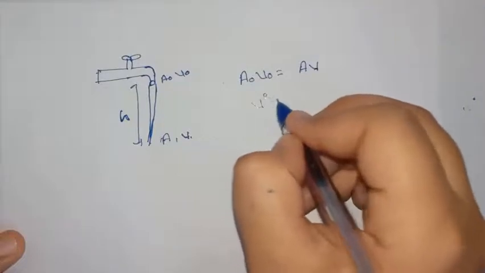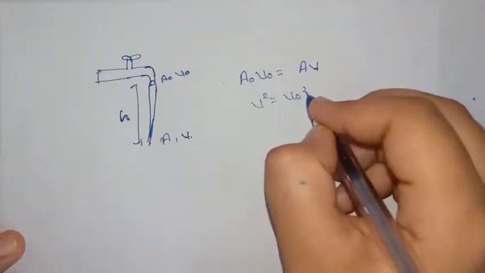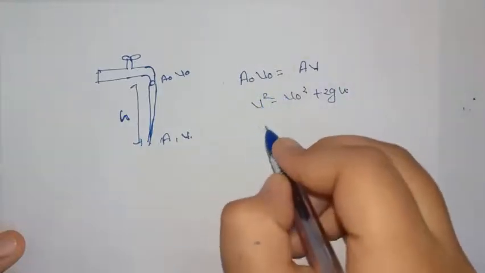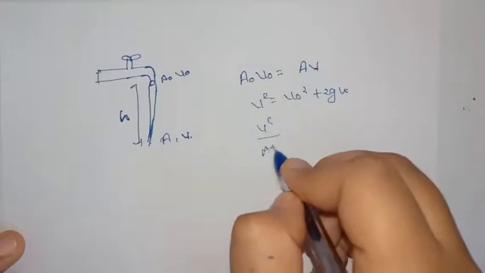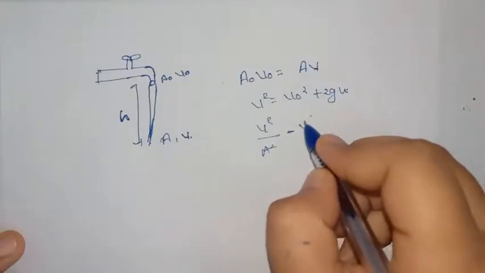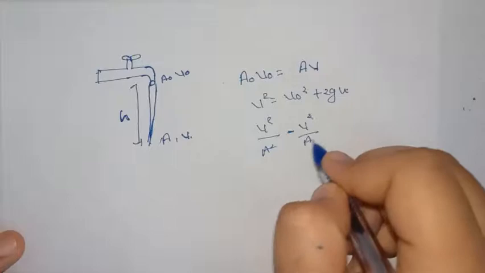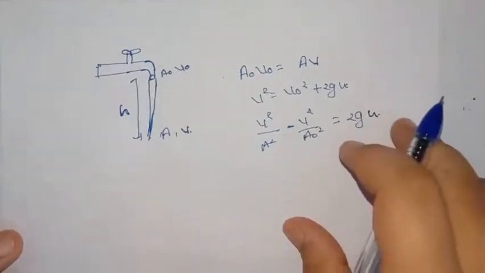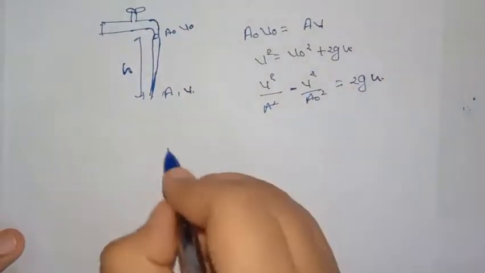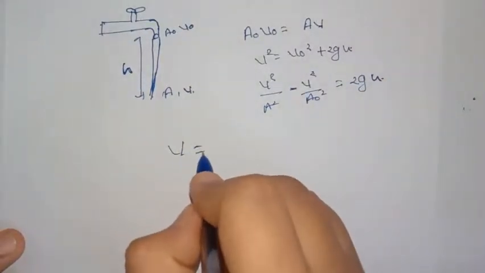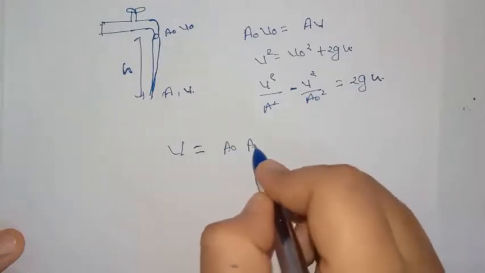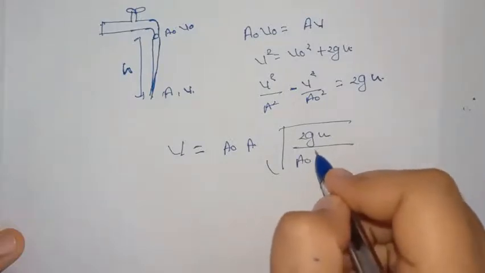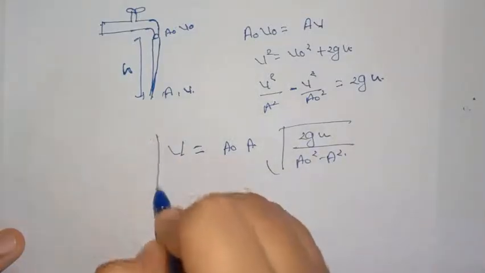But V square is equal to V0 square plus 2gh. So V square upon A square minus V square upon A0 square is equal to 2gh. So velocity at height h is given by A0 into the square root of 2gh divided by the square root of A0 square minus A square.